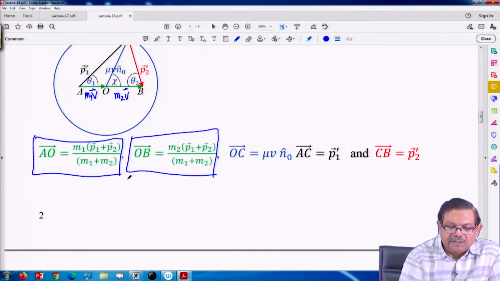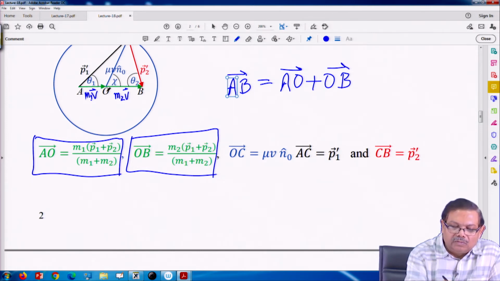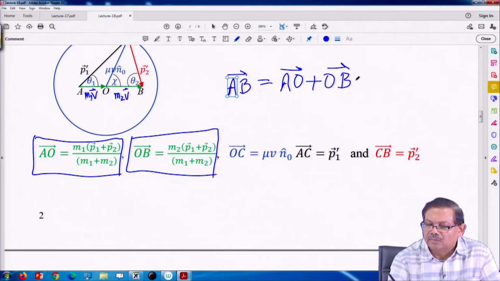So, if I take the sum AB, this is AO plus OB, that is P1 plus P1 prime plus P2 prime.